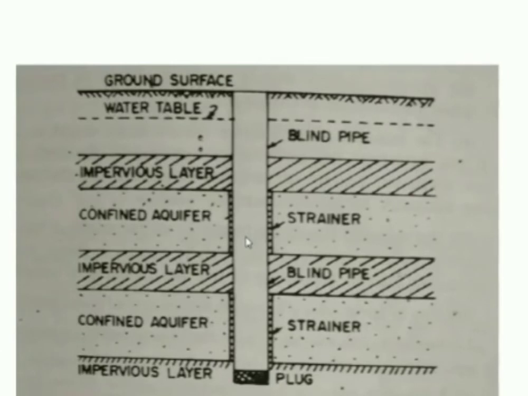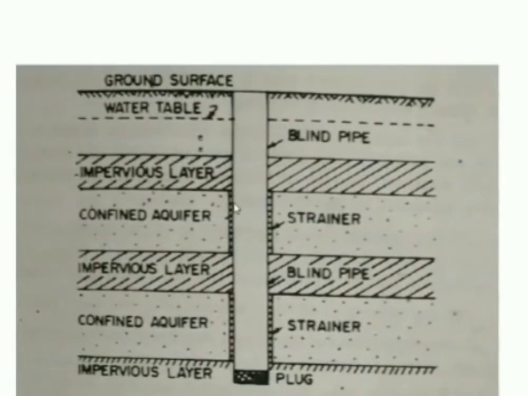Even in case of pumps also we'll be using strainers. Please understand this. These strainers are provided wherever we are going to encounter the aquifer system. At the other depths we are going to have the blind pipe here, that means a closed pipe. We are not going to have a pipe with perforated holes and other things. It will be impervious. Whereas in case of the pipe passing through the confined aquifer, we are going to have perforated pipes.